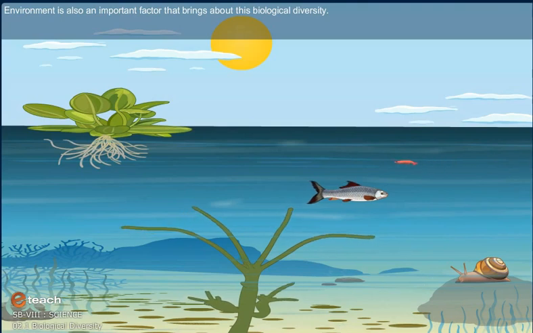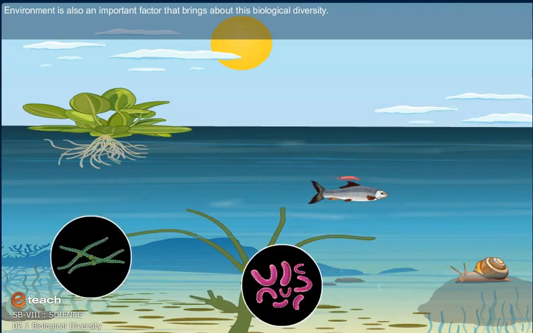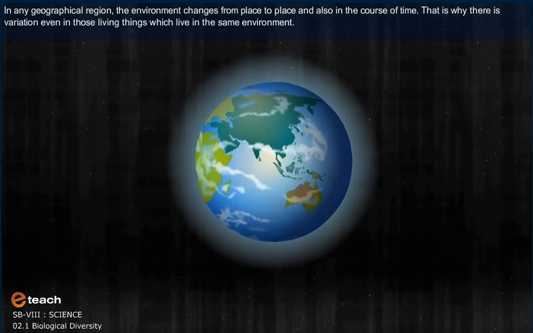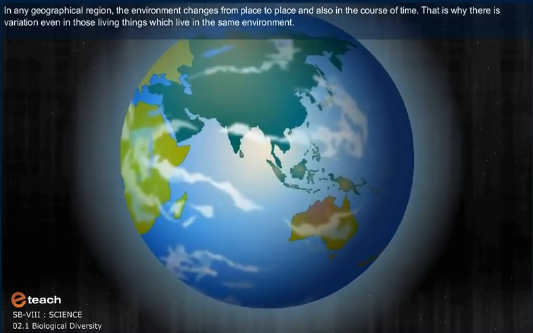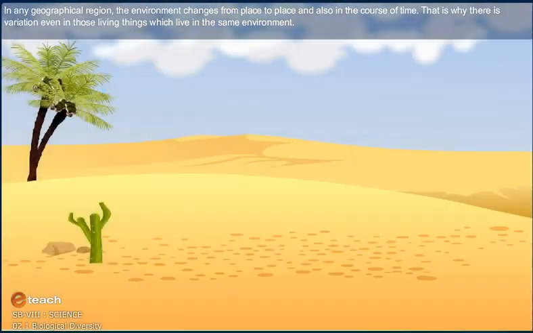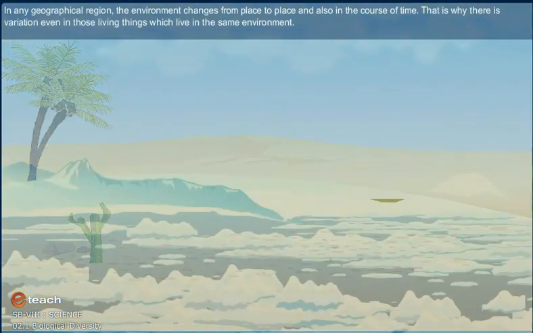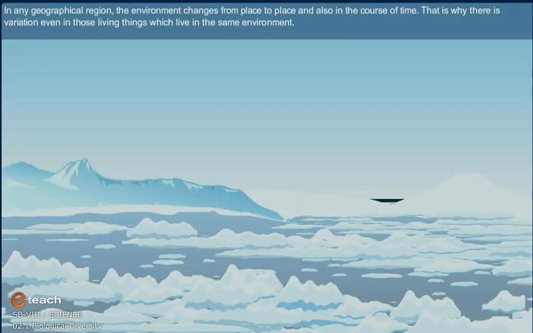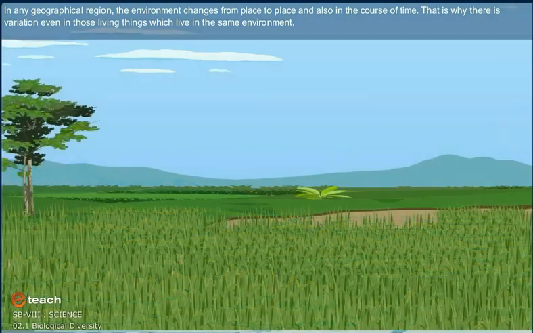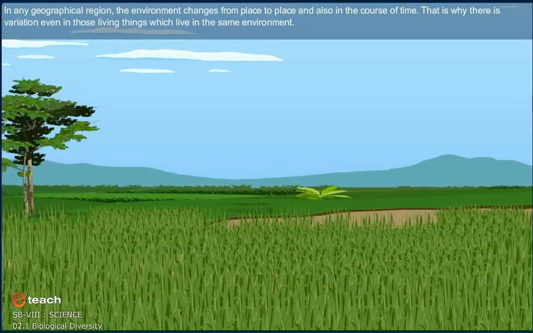Environment is also an important factor that brings about this biological diversity. In any geographical region, the environment changes from place to place and also in the course of time. That is why there is variation even in those living things which live in the same environment.